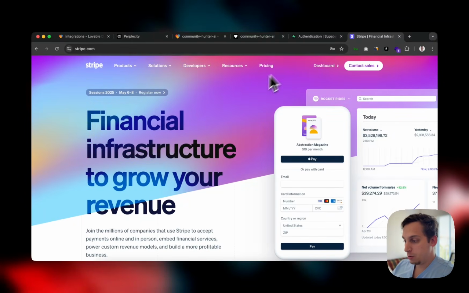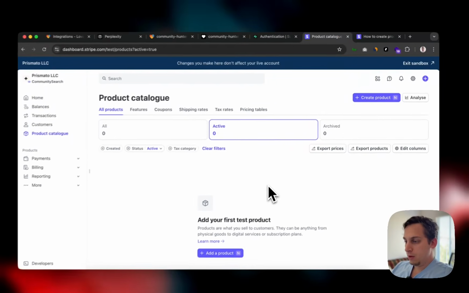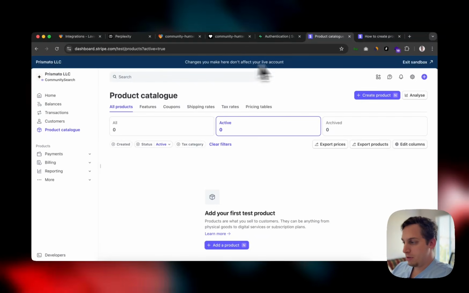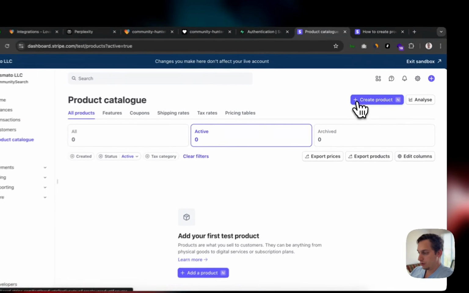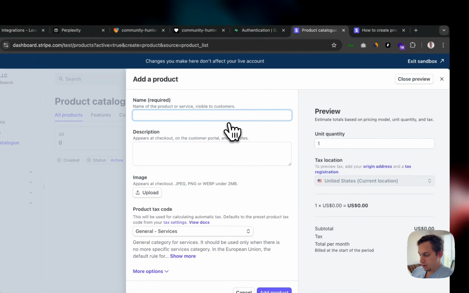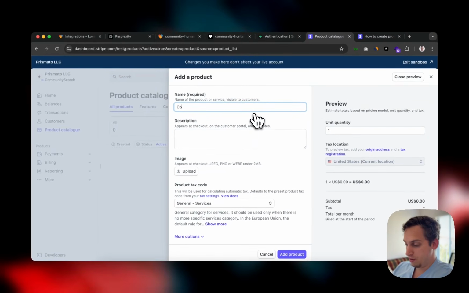But what I'm going to do is I'm going to create a new product. And in this case, I'm creating a new sandbox environment here so that I can create a new product. So under product catalog, I can go create a product, and I'm going to call this community search, right? Community search.